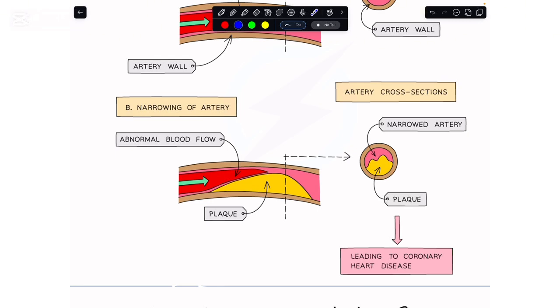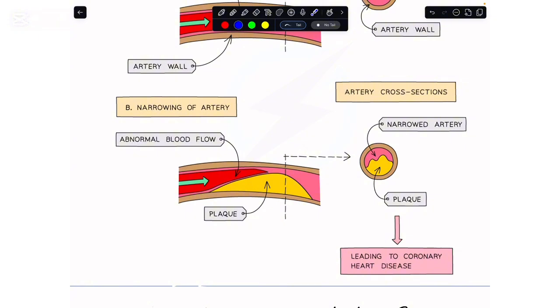When the atheromas or the plaques deposit in the lumen of the coronary artery, you see that overall the lumen is decreasing, like the space through which the blood has to flow. When this is decreased, the supply of oxygen and nutrients to the cardiac muscles is reduced. And when this is reduced, the heart muscles begin to weaken.